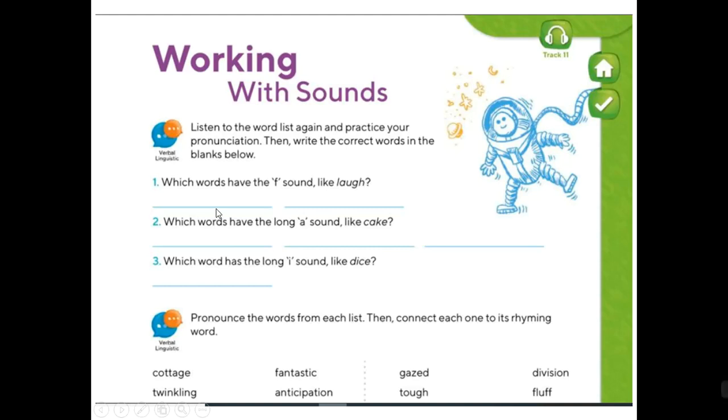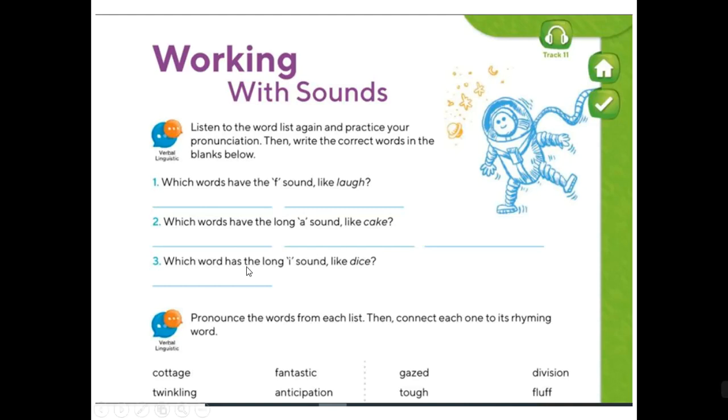Okay, number 2, which word has the long A sound like cake? Okay, cake. So there are 3 words that sound long A. Try to do it by yourself. Listen to your audio if you need it, and send me your work if you don't have it correctly. I will help you, okay? Try to listen carefully because obviously I exaggerate the sound. Maybe the word doesn't have that exaggerated sound, okay?